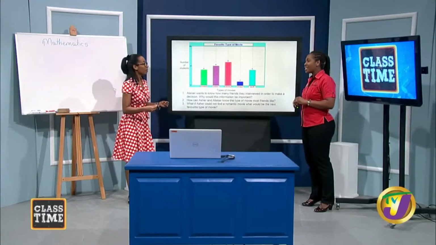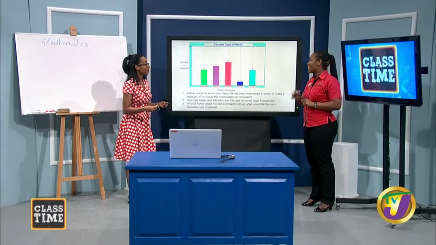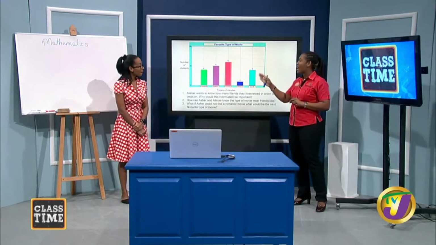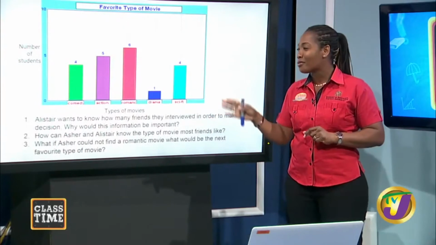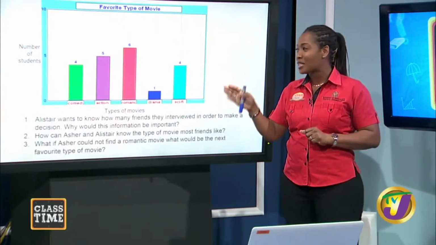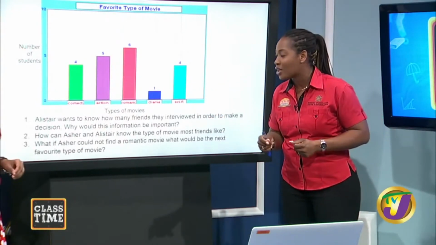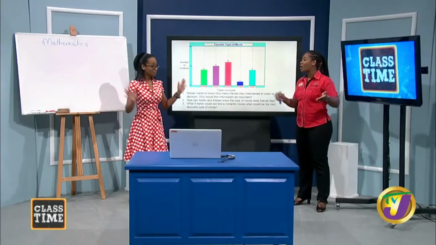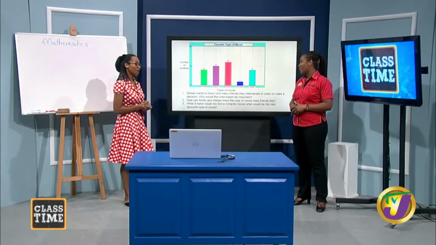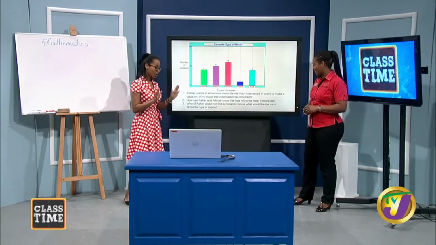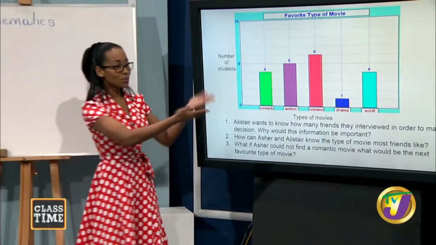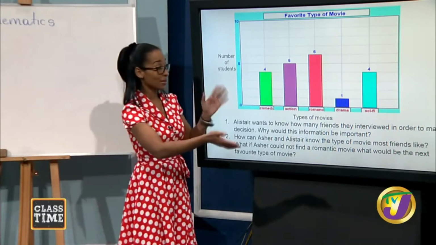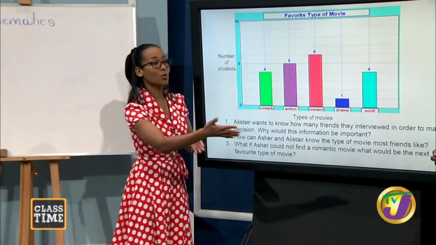Well, if it's a comedy sci-fi, sure, but that's not how we read the data. We read the next set of data. So we have 6 persons who would have chosen romance. The next data set, which is closest to it, would be 5. So it would be an action movie. However, if it's comedy or sci-fi, either one can play. So we saw that there was some tying coming in here too: the same number chose comedy, chose sci-fi.